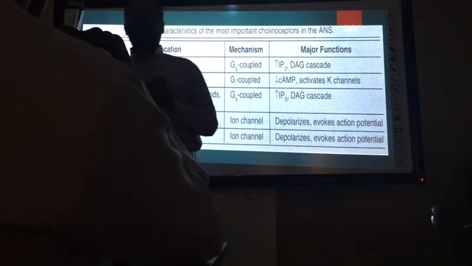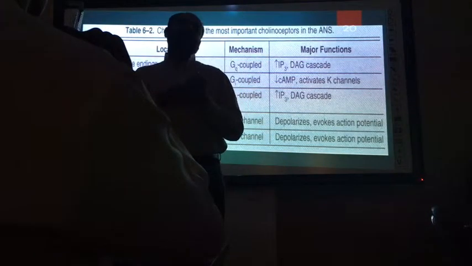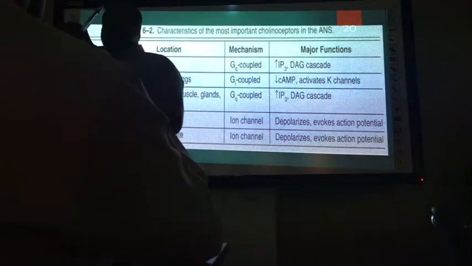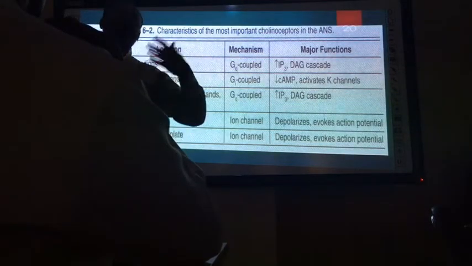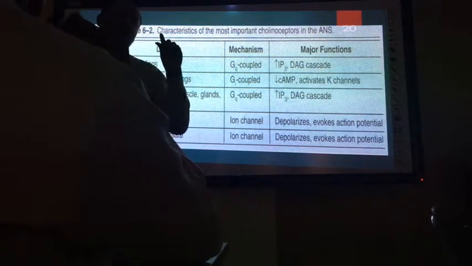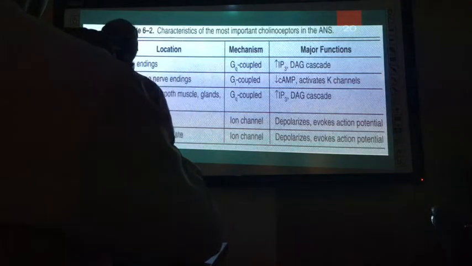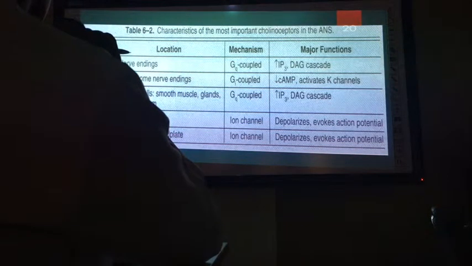I was surprised, because even if you touch the cholinergic nerve, it gets activated. That is the beauty of the nerves. That's why I was surprised how it is possible. Maybe nature, still we don't know. What we do, we use various drugs. If I want to stimulate the vagus nerve, I use cholinergic drugs, like acetylcholine, or methylcholine. Any drug similar to acetylcholine you can use. But even a touch can stimulate those receptors.